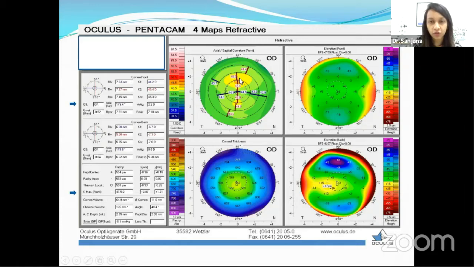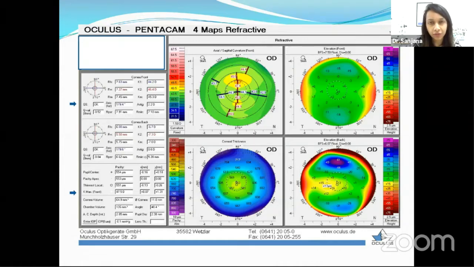So there is some amount of superior inferior asymmetry which is seen. Now it's worthwhile to mention what would be the normal difference for the superior inferior asymmetry. In this case, as we see here, the superior one is steeper than the inferior. So the difference should be lesser than 2.5. Anything more than that is considered to be abnormal.